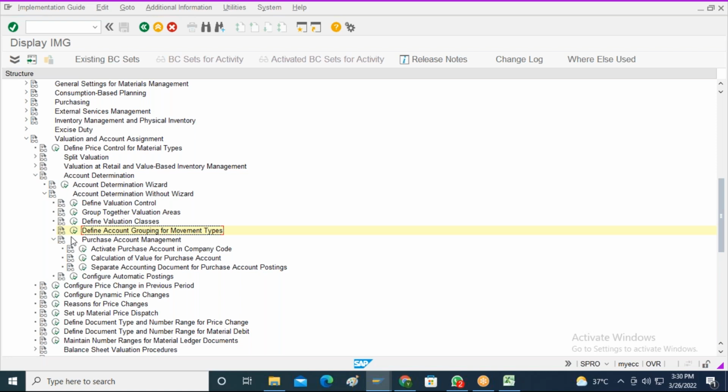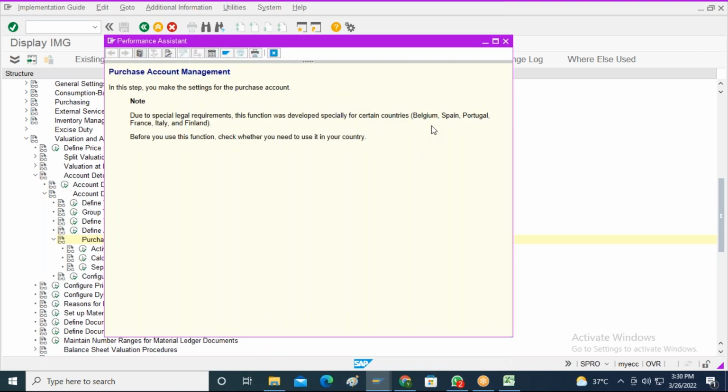Purchase account management is nothing but, if you are implementing the SAP system in Germany or some other countries like Belgium, Spain, Portugal, etc., you are going to activate the purchase account management. Otherwise, if your implementation project is in India, you need not activate this particular purchase account management.